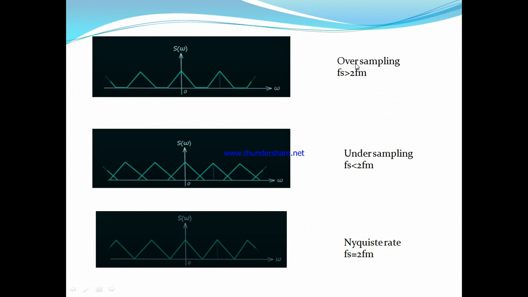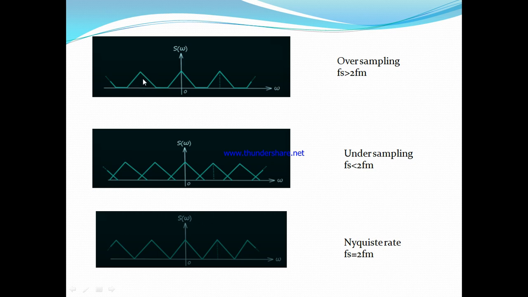Listen here, this is the sampled frequency spectrum of the signal for oversampling. Here Fs is greater than 2 Fm.